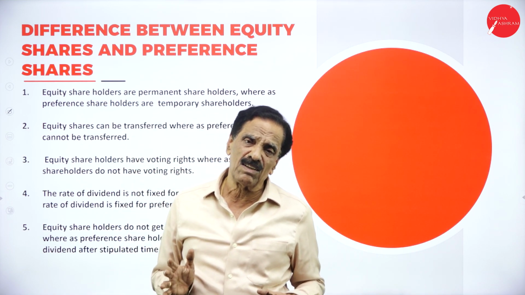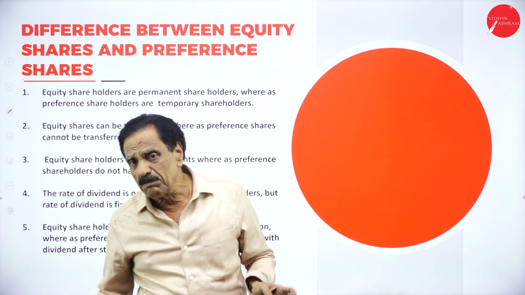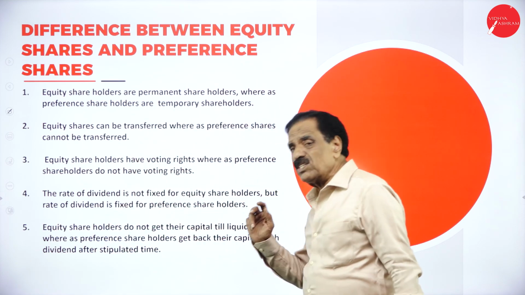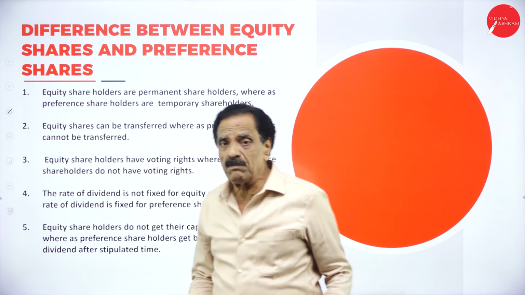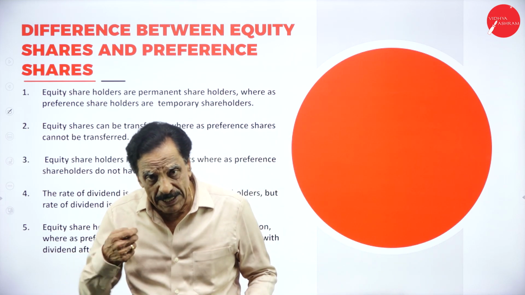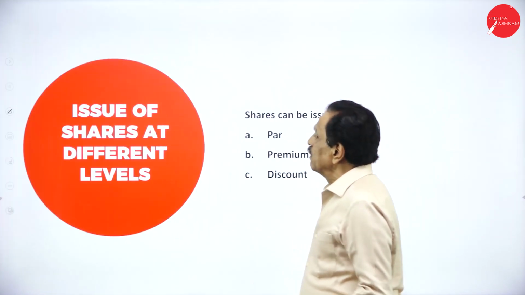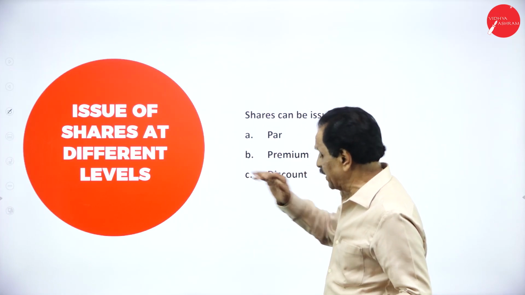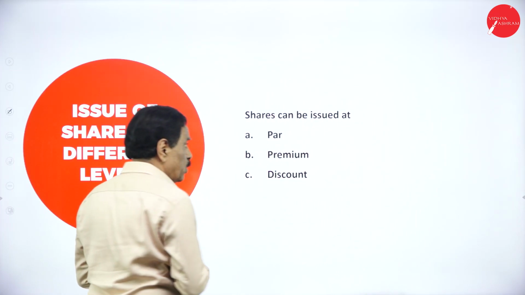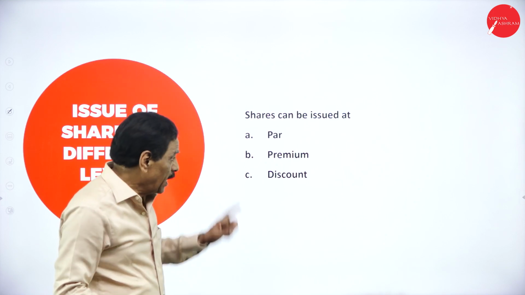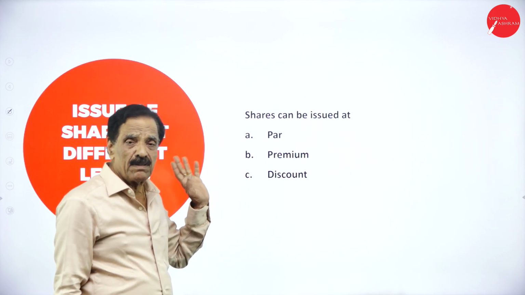Regarding the equity shareholder, their money will not be paid back, whereas the preference shareholders' money will be paid back after a stipulated time. Now, issue of share at different levels. Shares can be issued in 3 ways: at par, at a premium, at a discount.